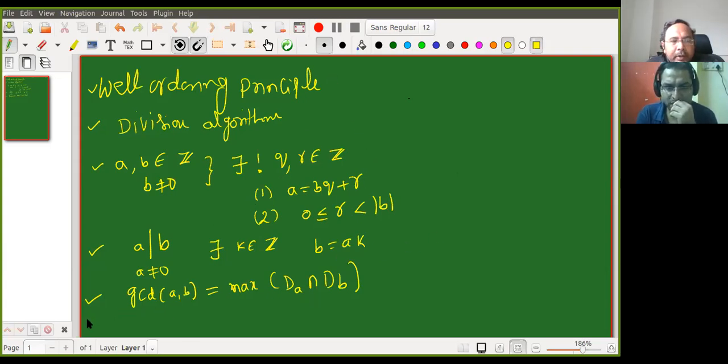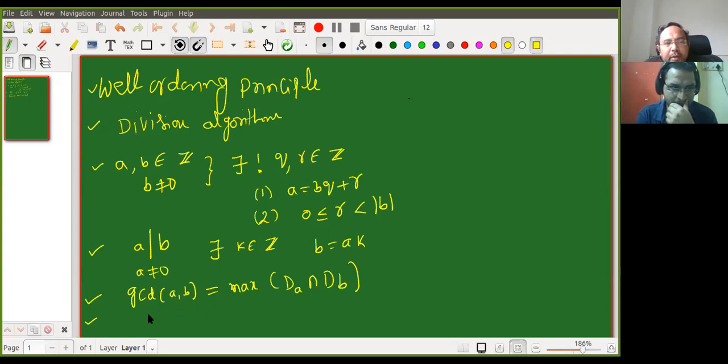The beauty of this is the Euclidean algorithm. It evaluates the GCD of two given numbers without actually knowing the prime factorization of the numbers. It is one of the oldest and best algorithms to find the GCD of two integers. Before this we proved that GCD of A, B equals GCD of A minus B, GCD of minus A, B and so on.